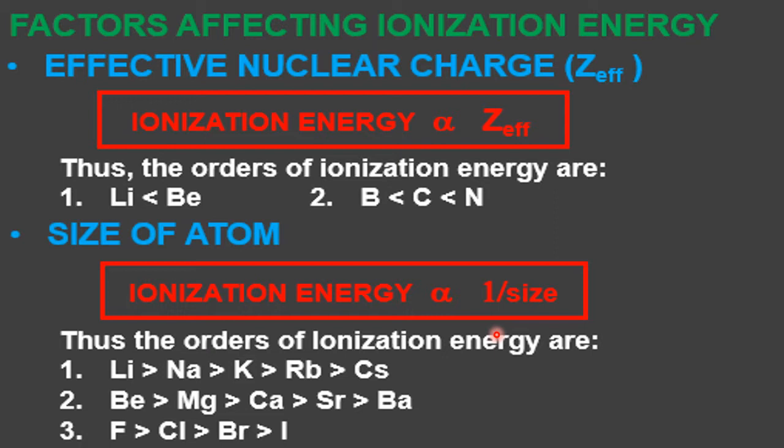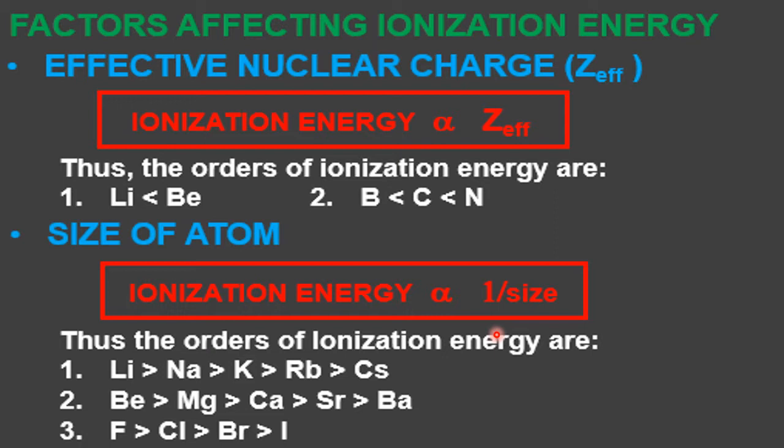Let us start today's session on ionization enthalpy part second. Today we are learning factors that affect ionization enthalpy. In our previous class, we have studied that the ionization enthalpy is related to the force which binds the electrons to the nucleus. Which force? It is the attractive force that holds both nucleus and the electrons.